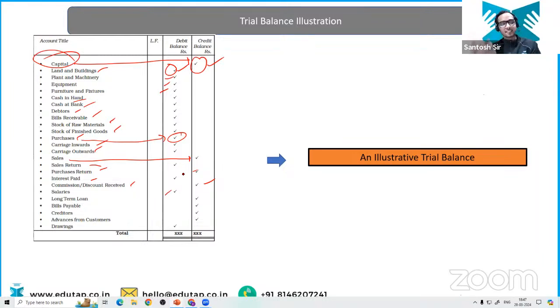Salaries, again expense, debit. Long term loan, liability, credit, again these are liabilities, right? So all this is going to be shown in the credit balance, but except for the drawings. Now let me know in the chat section why we are showing drawing as the debit balance. And do let me know in the chat section what will be the general entry for drawing the cash from the company. Suppose a shareholder draws the cash from the company, what is going to be the general entry? Tell me the general entry, everyone.